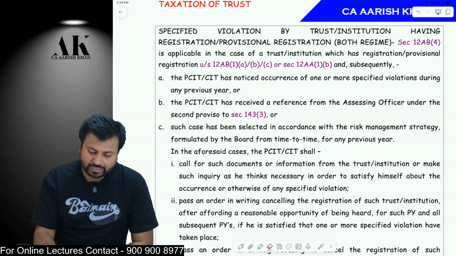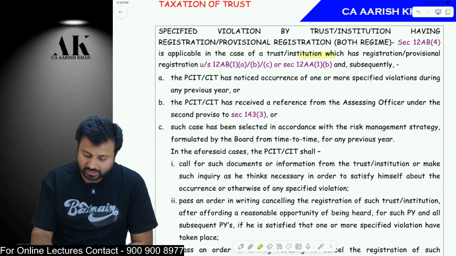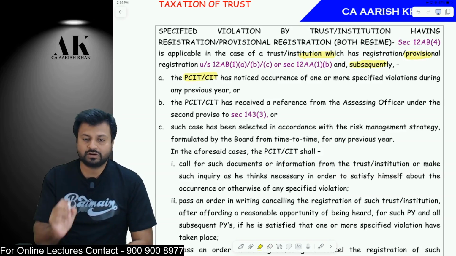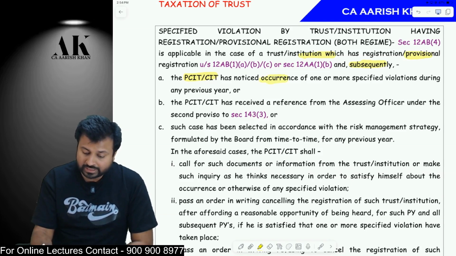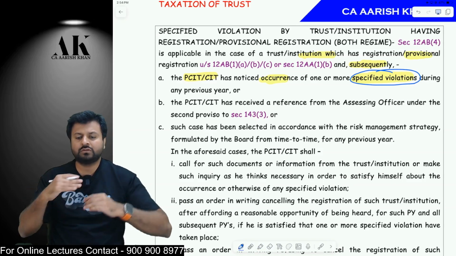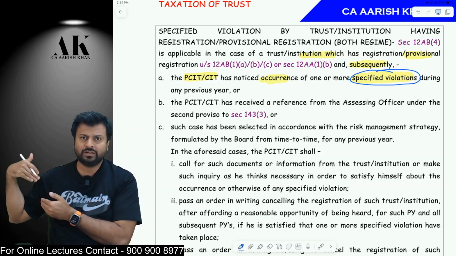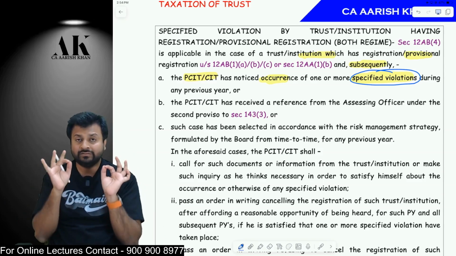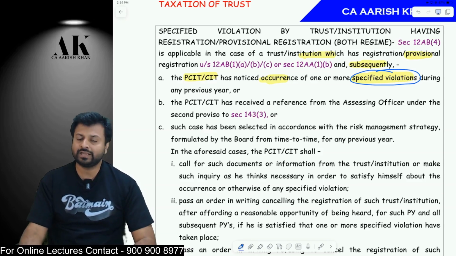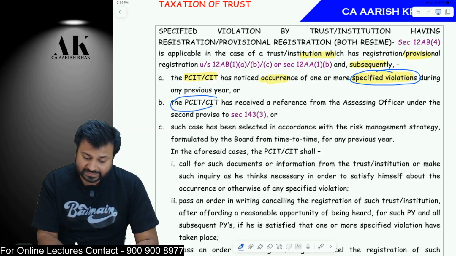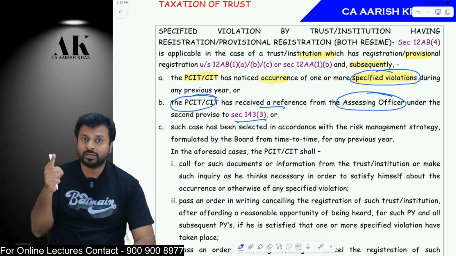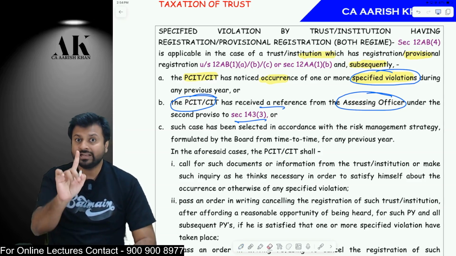Listen carefully. Where a trust has been registered or has been provisionally registered, and subsequently the commissioner, that is the principal commissioner or commissioner of income tax, has noticed the occurrence of one or more specified violations. What we mean by the term specified violation, we are going to see in a while. So if the CIT noticed that you have done one or more specified violations, then the CIT will cancel your registration. Or if the CIT has received a reference from the AO that you have done something wrong, then also he can cancel your registration.